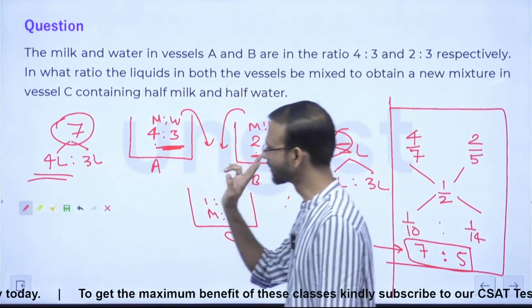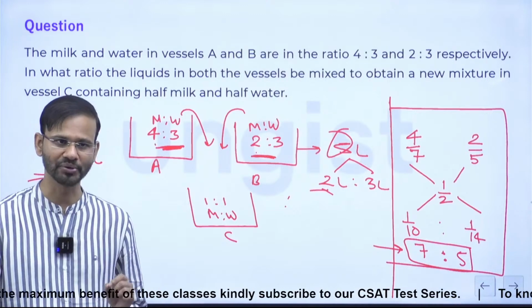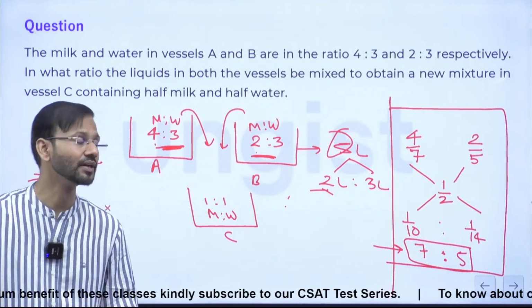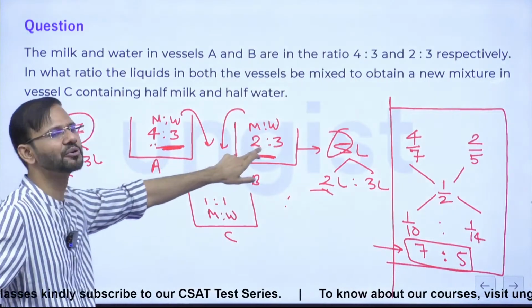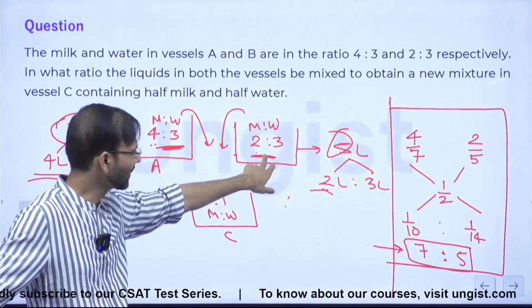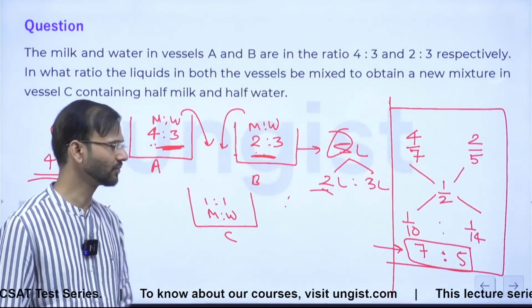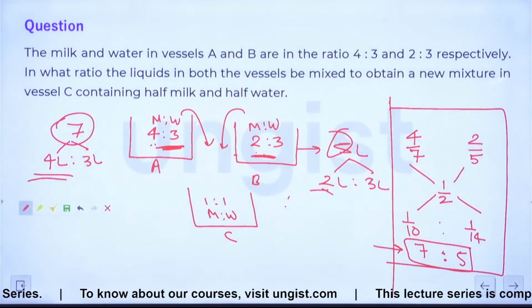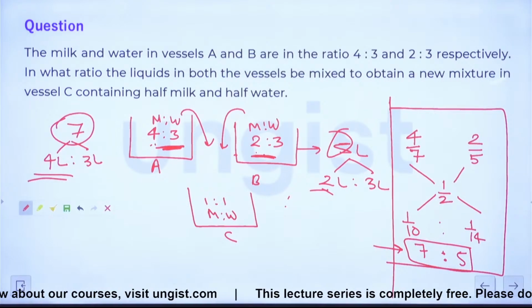But अगर question में if you are getting this type of friendly data, then there is no need to solve the question. Just take 1 unit of this and 1 unit of this, and that will be 7:5. आ रहा है कि नहीं आ रहा है? Right? Okay. Please note it down. So सबसे पहले you please observe the question carefully, right?